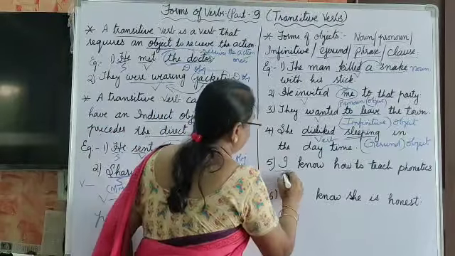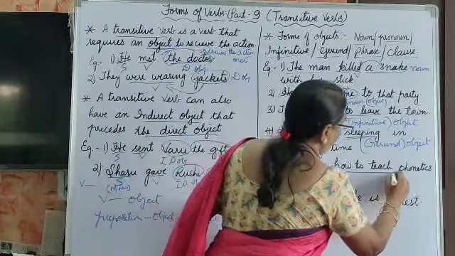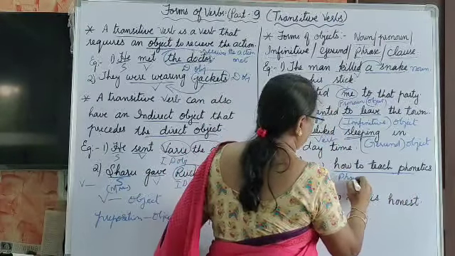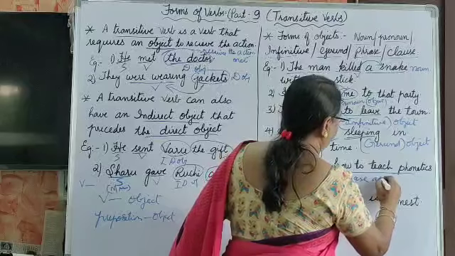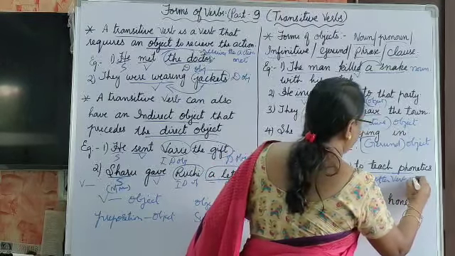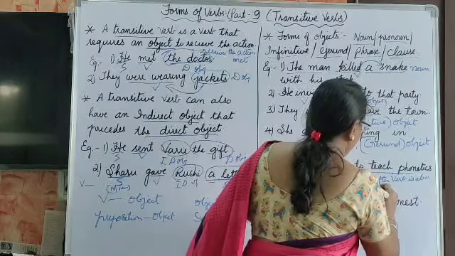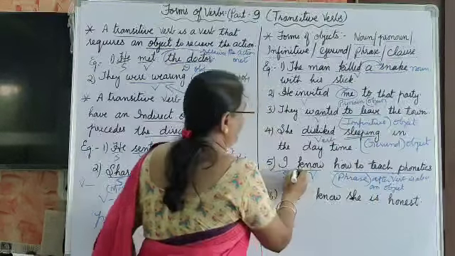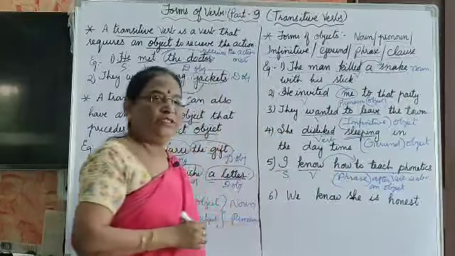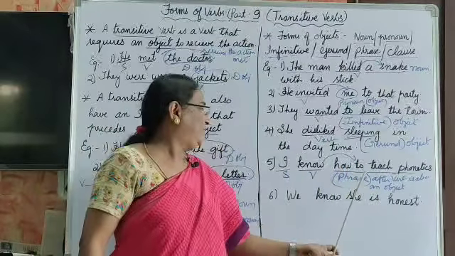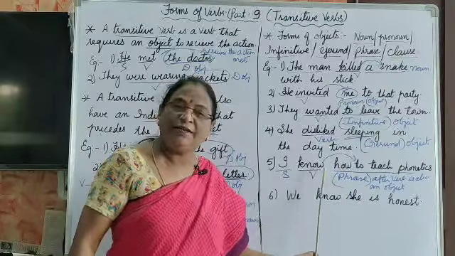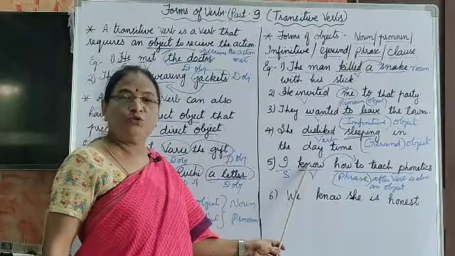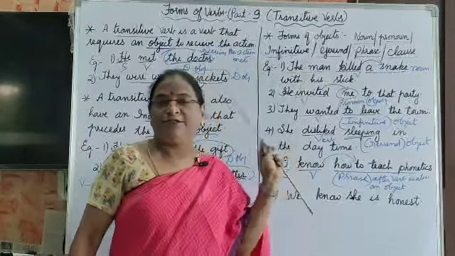Next is I know how to teach phonetics. I is a subject. Know is a verb. How to teach phonetics, this is a phrase. Phrase after the verb is also used as an object. Understand? Phrase after the verb is also used as an object in transitive verb.